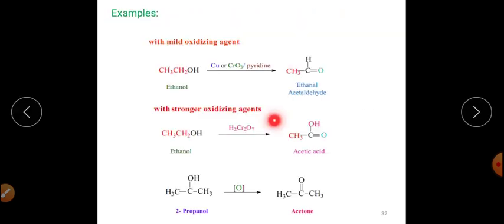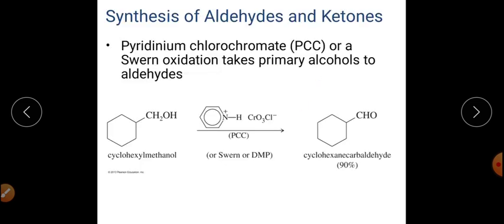Here is the comparison as well. This is your ethanol, and when this ethanol reacts with a strong oxidizing agent, it gets converted into acetic acid, but here you are getting the acetaldehyde only. So this is the difference between these two different kinds of oxidation.